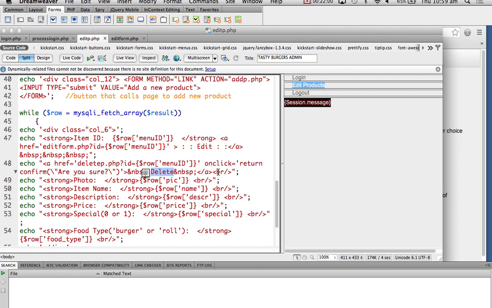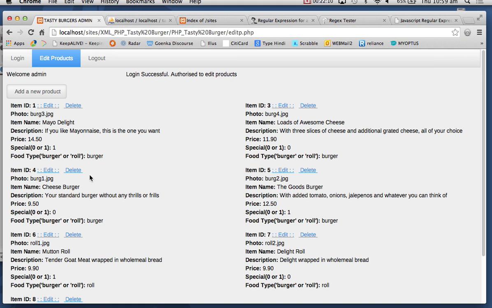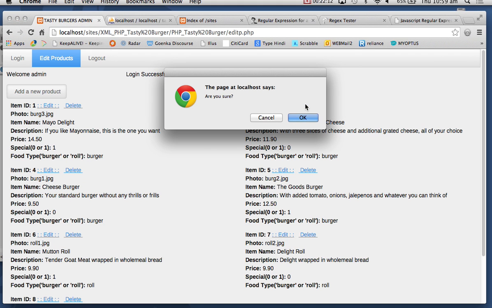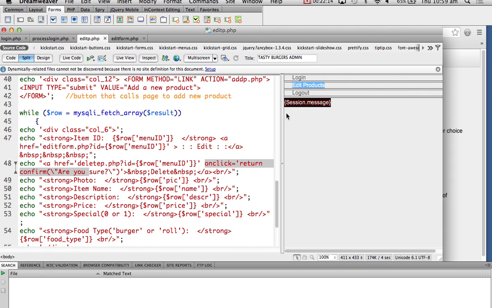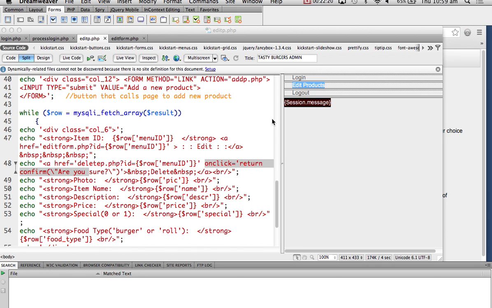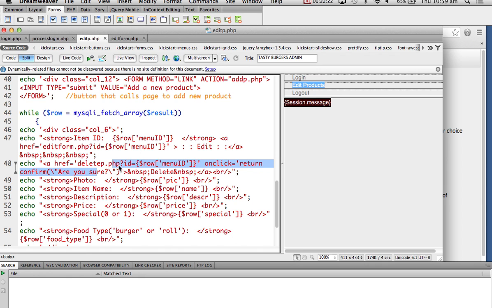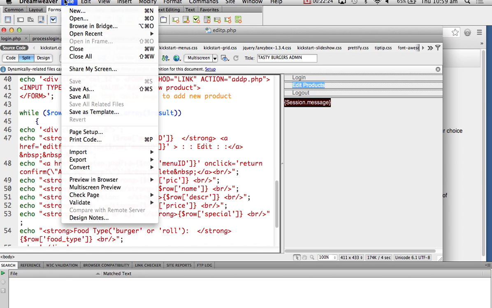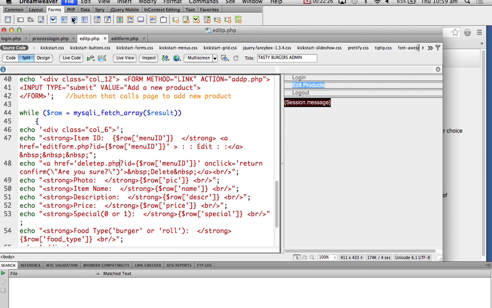Now the delete link is also an a href because it's a link. But I have used something called onclick return confirm. Are you sure? This return confirm "are you sure" is what gives me this pop-up box. And if I actually say yes, then it will call delete.php. And what does delete.php do? Let's have a look.